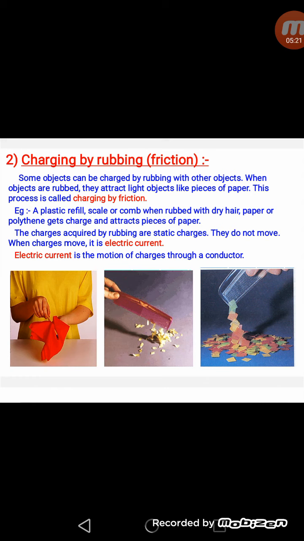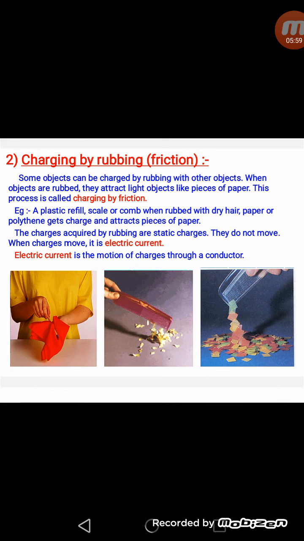So whenever there is development of charges on an object due to rubbing, that is called charging by friction. For example, a plastic refill, scale or comb, when it is rubbed with dry hair, paper or polythene gets charged and attracts pieces of paper. So if we are rubbing a plastic refill with our dry hair and we bring this plastic refill near some very small paper pieces, these are attracted towards that comb or plastic refill. So this is the example of charging by rubbing.